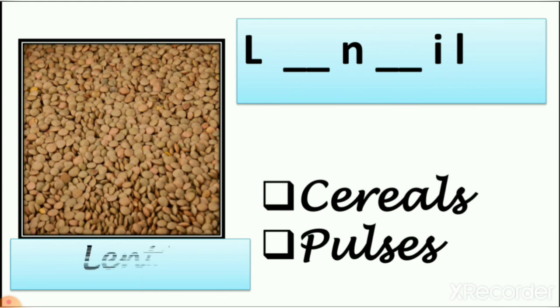We make pulav of it. So what is the spelling of lentil? Lentil, L-E-N-T-I-L. So let's write the missing letters.